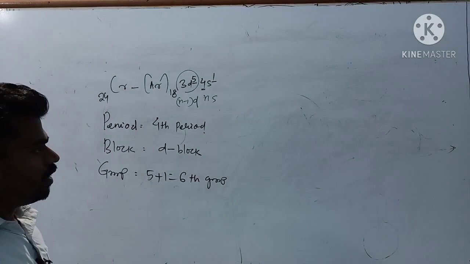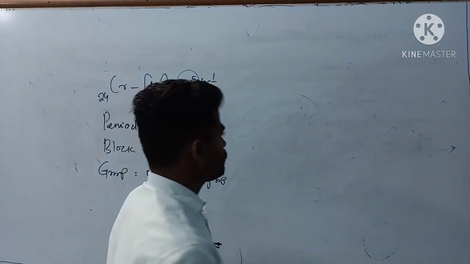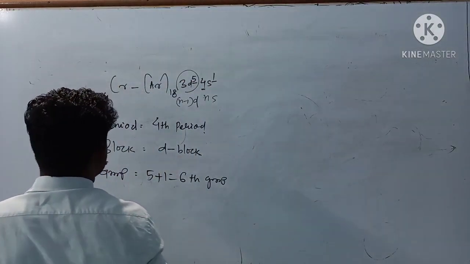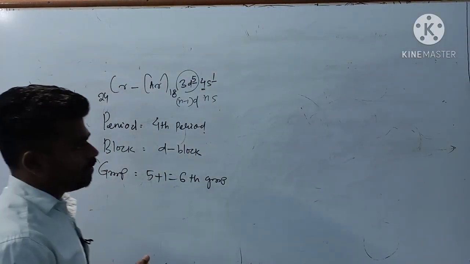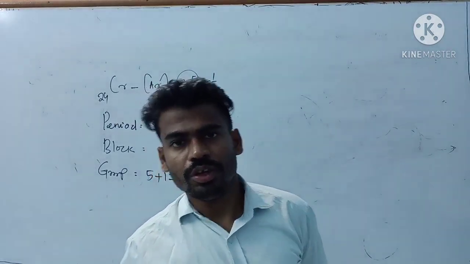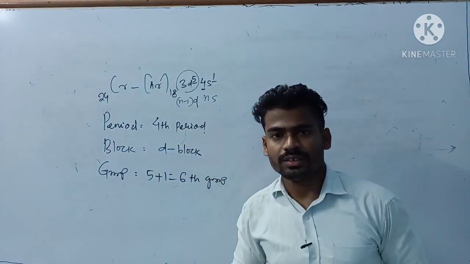Likewise, if anybody asks you a question like the element having this atomic number belongs from which group, you can predict in this manner. That clear? So further we discuss periodicity in properties.